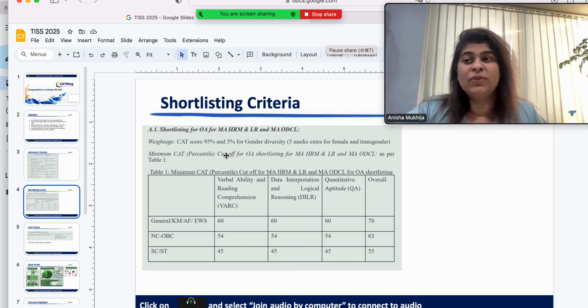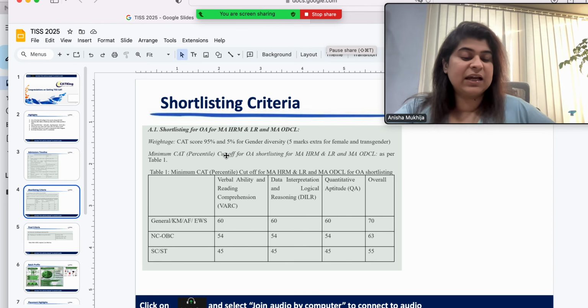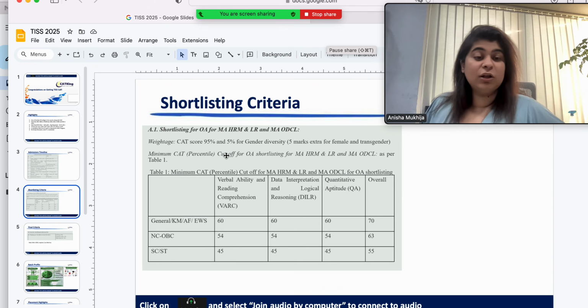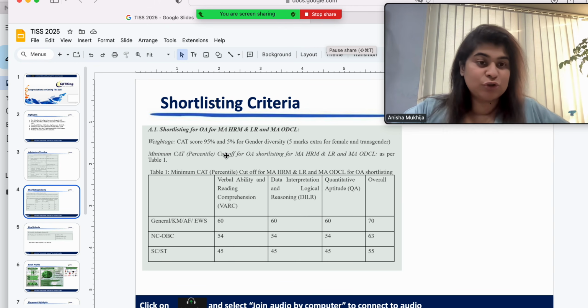Quickly, everybody on the chat, type in your CAT percentile and mention whether you are shortlisted or not. Let's look and figure out what is the CAT percentile at which students have got calls for TISS this year, because this is the first time TISS is having the admissions through CAT 2024.